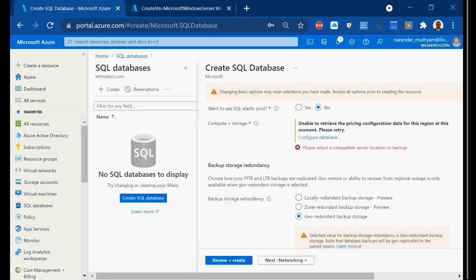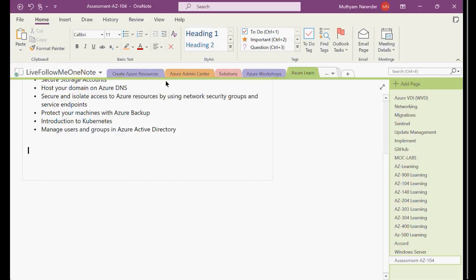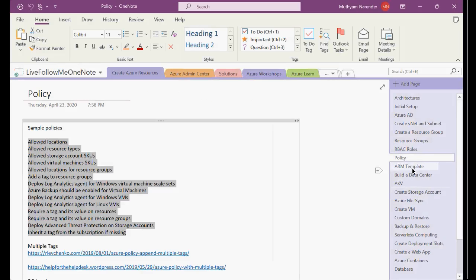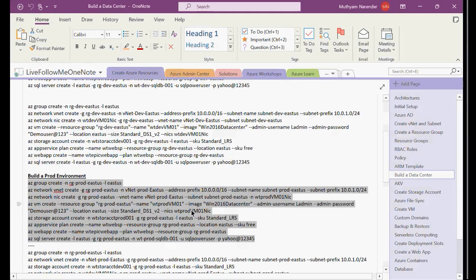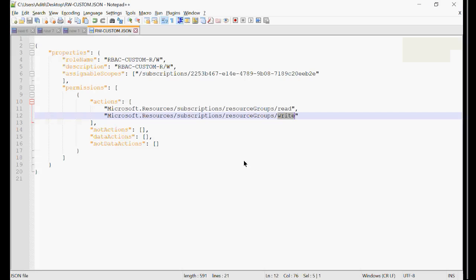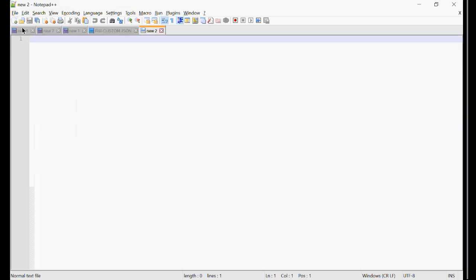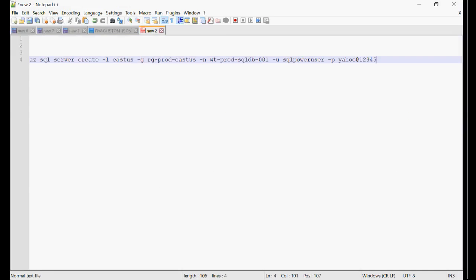Right. I don't know what's wrong with it. So what I can do, I can simply run my command here to create my SQL database, right? So what I will do, I'll just go ahead and build it. So build a data center. So I will just create it with one command, right? There ends the matter. So what I will do, right? So only thing is here RG place I need to confirm.